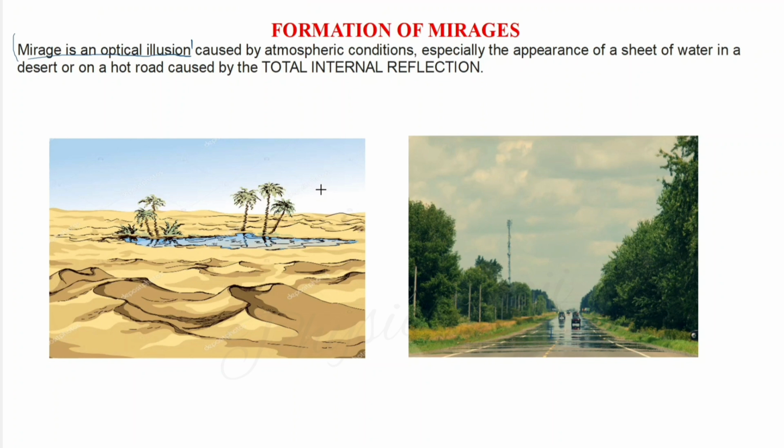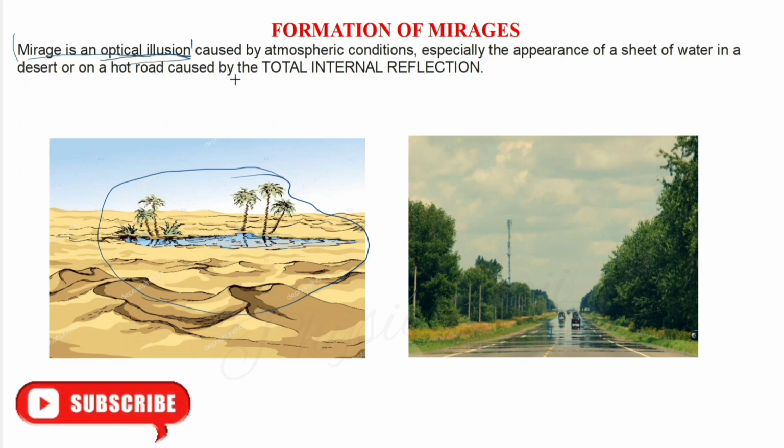And we know one of the best examples, the oasis. In the deserts, it is observed that some water has collected on the surface of the sand, but when you go close there, you did not find any water. So illusion means it appears like they are present, but actually they are not present.